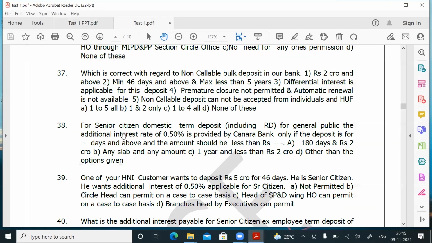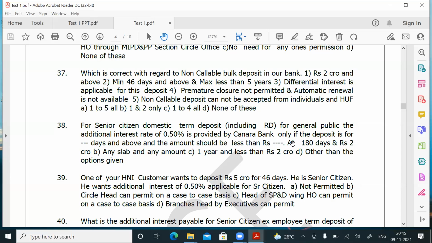Okay, so question number 38. For senior citizens, domestic term deposits, including RD, for general public, the additional rate of 0.50 is provided by Canara Bank only if the deposit is for dash and above, and the amount should be less than rupees dash. So 180 days and above, amount should be less than 2 crores. Question number 38, answer is A.